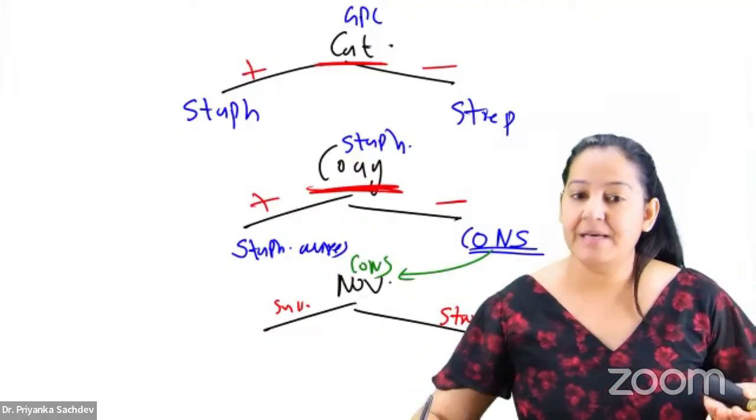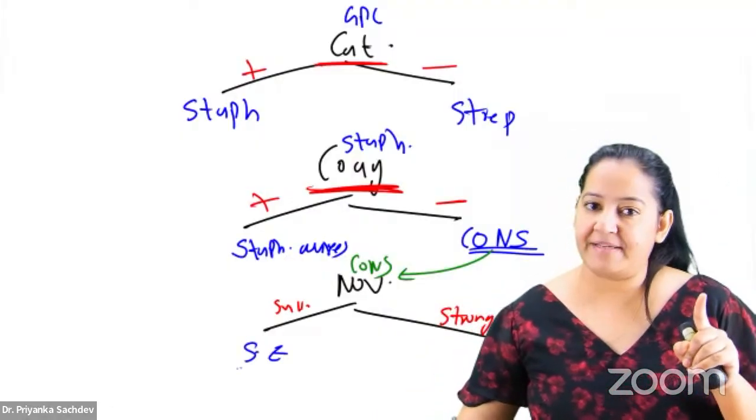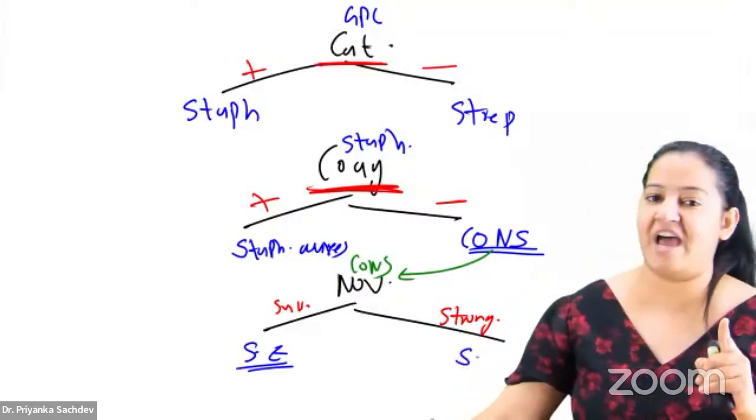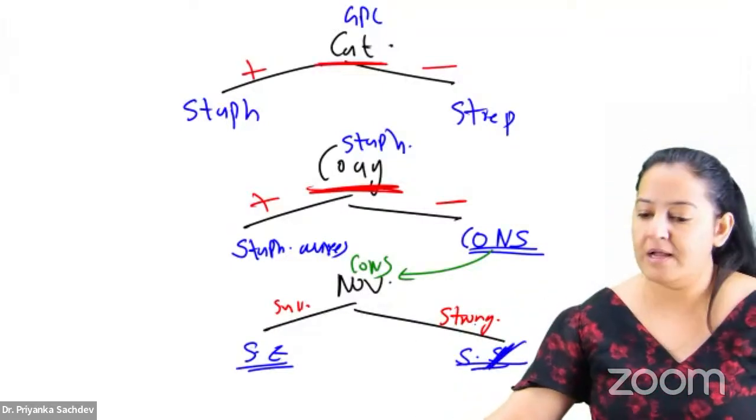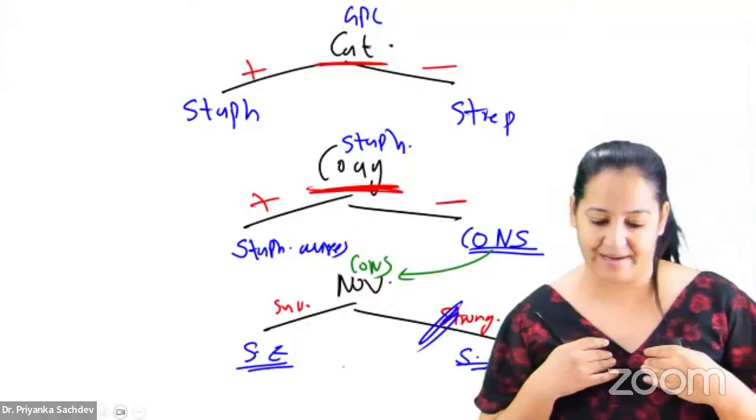So tell me the names. The susceptible one is Staph epidermidis, and the strong one is Staph saprophyticus. S for strong and S for saprophyticus. This is how I learned. How many of you got it?